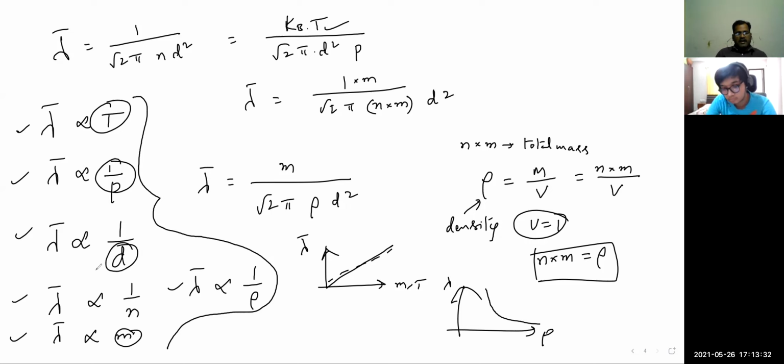If it is the diameter of the molecule, d square is there, that's why a steep curve, decreasing faster than the pressure graph. The number of molecules n is also similar. This is diameter, and density also, mass density also. This is pressure, this is the number of molecules, this is density.